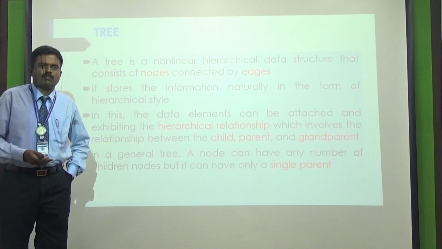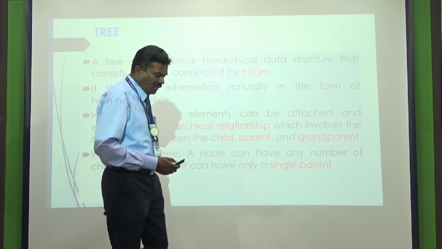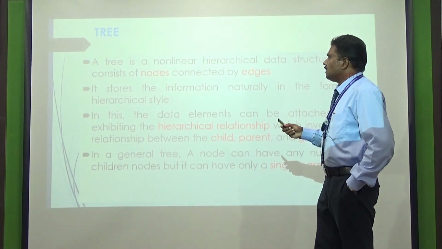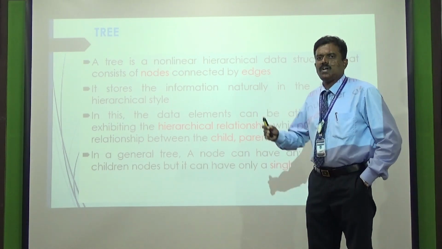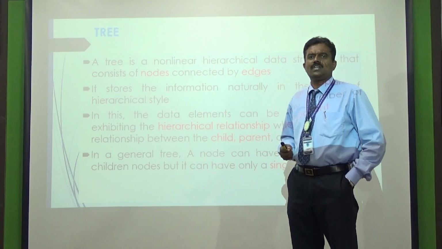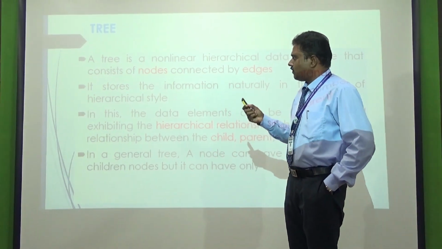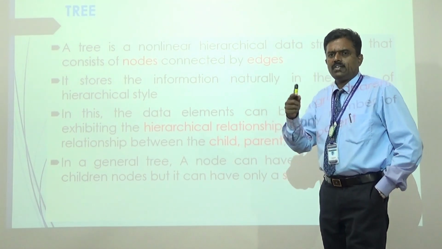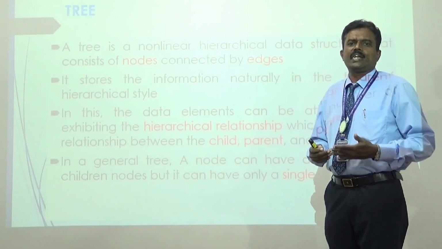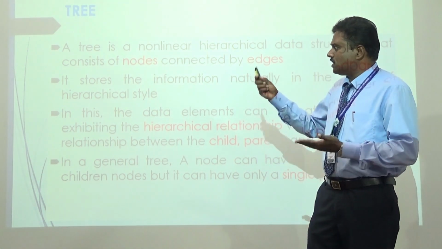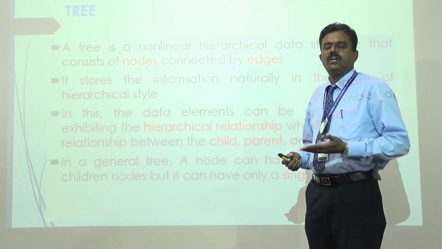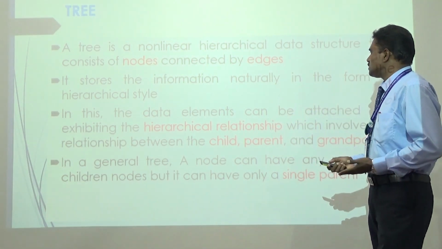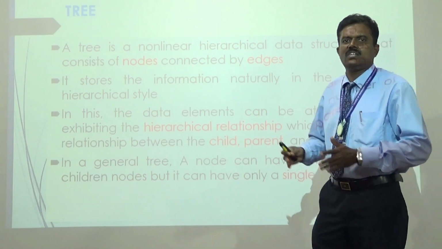Today, in this session, I'm going to explain some of the tree concepts. First of all, we should know the meaning of tree. Tree is a non-linear data structure in the format of a hierarchy, which consists of a collection of nodes and edges. First, we should know the meaning of node and edges. The node is nothing but a data point. The edge is nothing but the link connecting these nodes. So, a tree is a collection of various numbers of nodes and their associated edges.